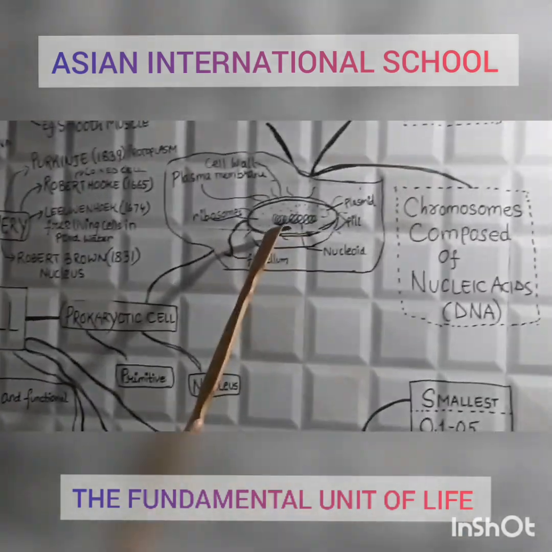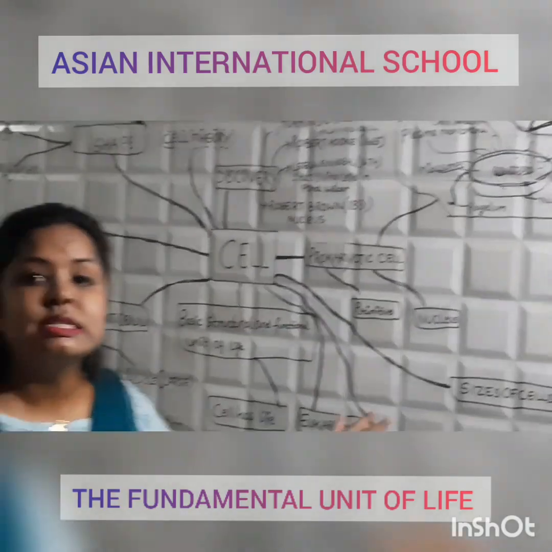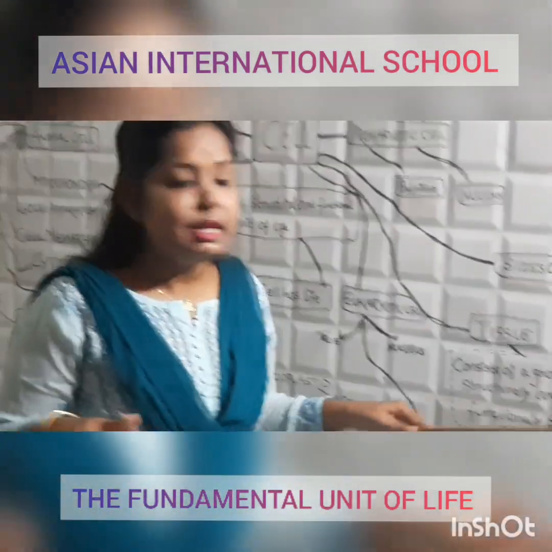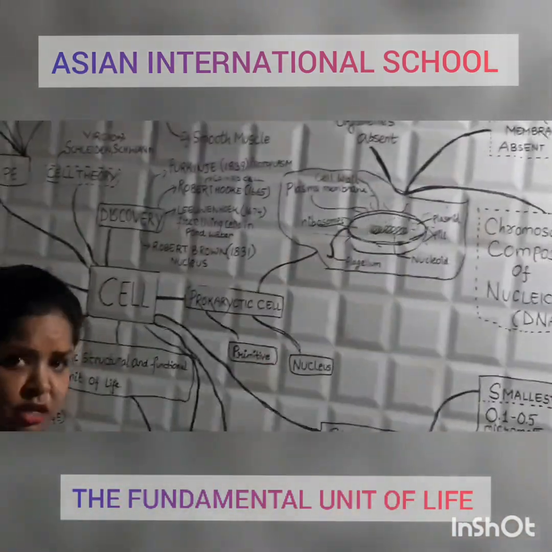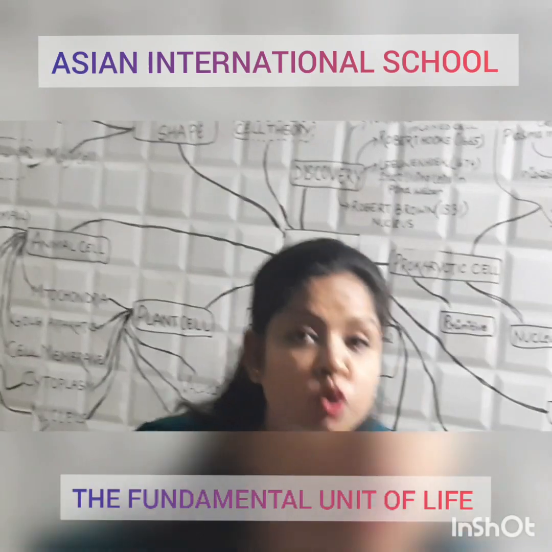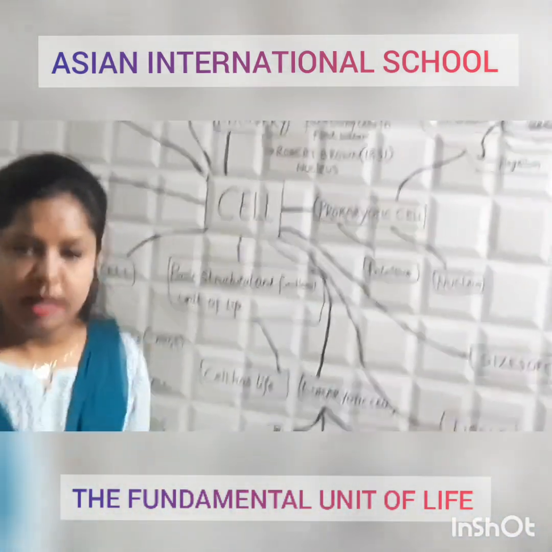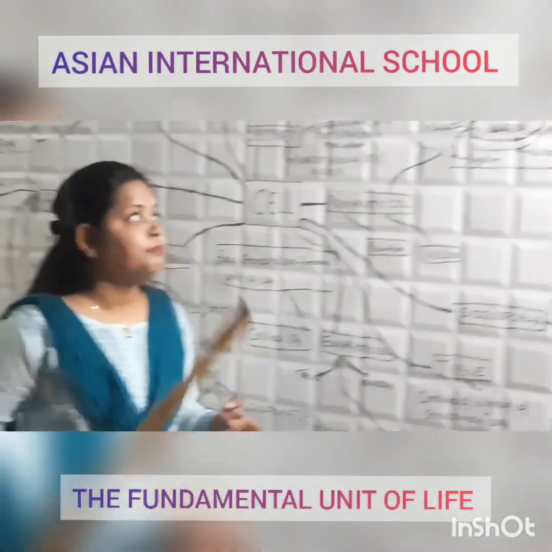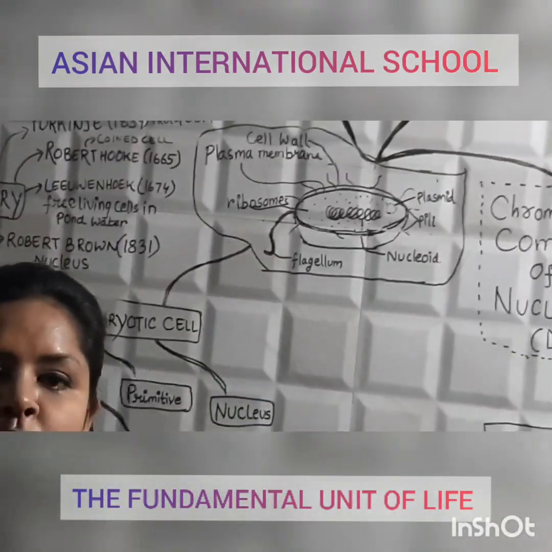Their genetic material is dispersed in the cytoplasm. It is scattered, so we call it a nucleoid. You can write down, the genetic material which is present in the prokaryote cell is called nucleoid.